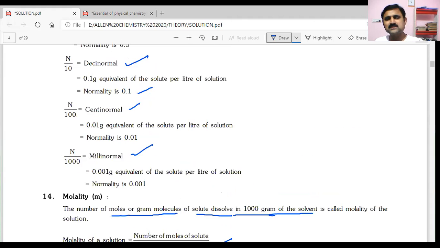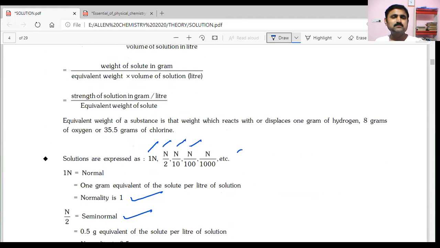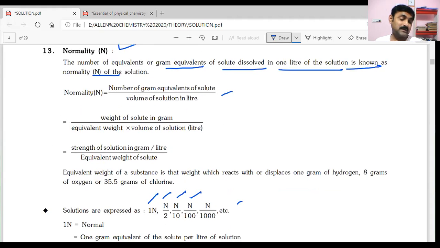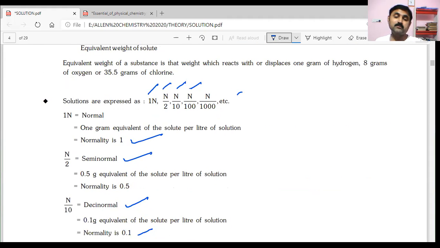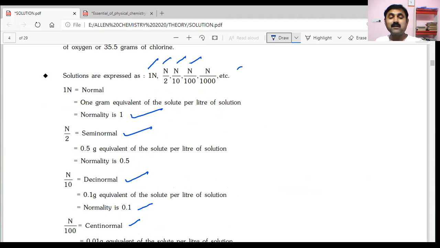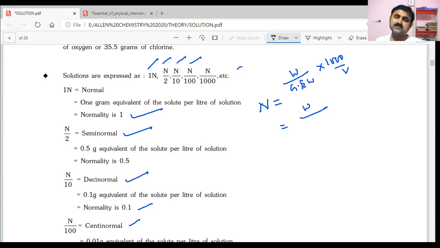Okay, so normality and molarity are both almost the same, but the difference between normality and molarity is that gram equivalent weights are expressed in normality and gram molecular weights are expressed in molarity. So normality is equal to weight by gram equivalent weight into 1000 by V. This is all for solute only.